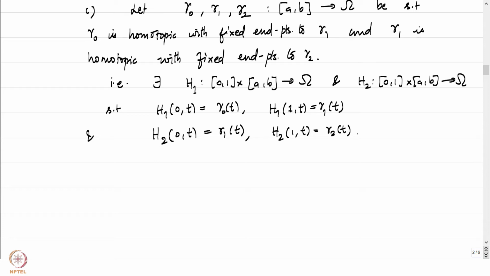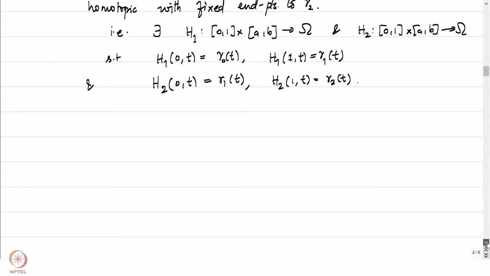And the other condition of the initial point and the terminal point being z0 and z1 respectively are satisfied. I'll not write that down.